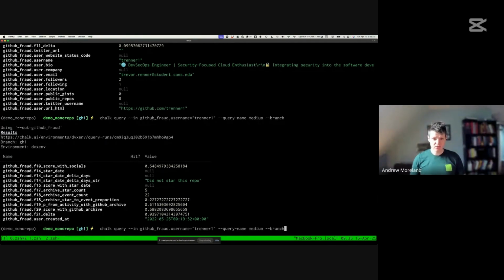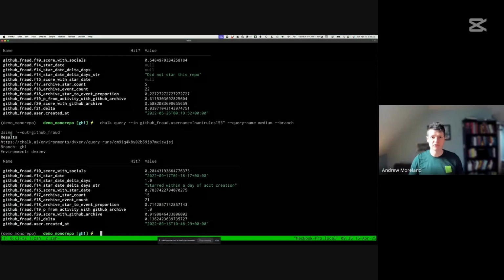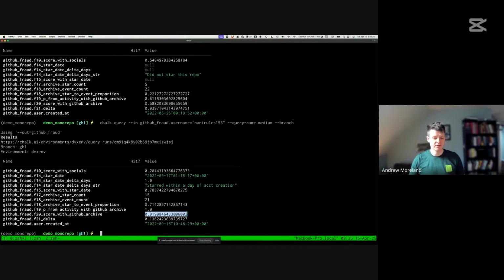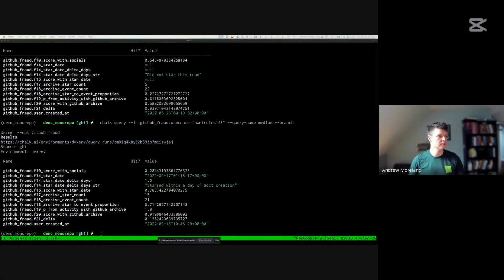we're able to derive a more sophisticated score for this user. And hopefully, if we look at Nani Rules 153 versus Trenor, we see that the legitimate user has a much lower score than the illegitimate user now. So we're moving in the right direction. And we can even take a look at what these queries kind of look like. Let me pull up the query plan really fast. Navigate to this URL.